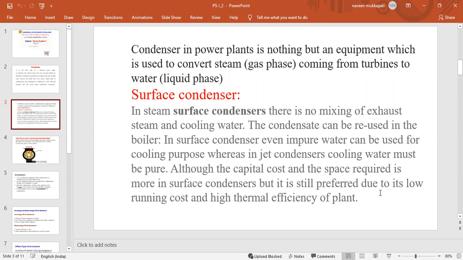Although the capital cost and the space requirement are more in surface condensers, the cost of the surface condenser is also more and the space occupation is also more, but it is still preferred due to its low running cost and high thermal efficiency of the plant. The running cost is reduced and the efficiency of the plant is increased. That is the main usage of the condenser.